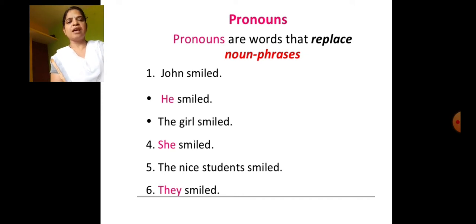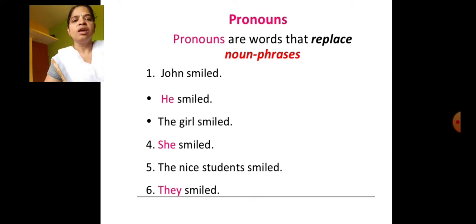The example given here: John smiled. John is a noun, whereas smiled is a verb. When we change John into a pronoun, it becomes he. That is why, he smiled. There is no change in the verb, but the pronoun is the replacement of a noun phrase.